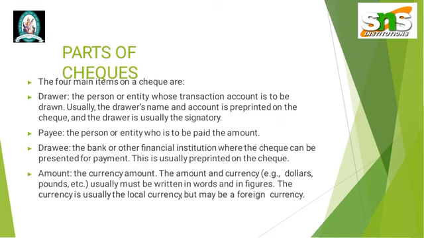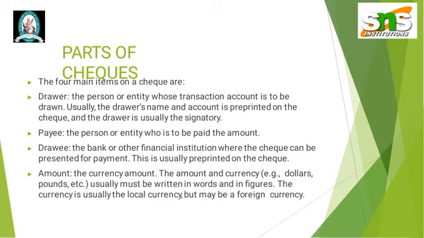Parties of cheques. There are main items on a cheque. Drawer, the person or entity whose transaction account is to be drawn. Usually, the drawer's name and account is pre-printed on the cheque, and the drawer is usually the signatory. Payee, the person or entity who is to be paid the amount.